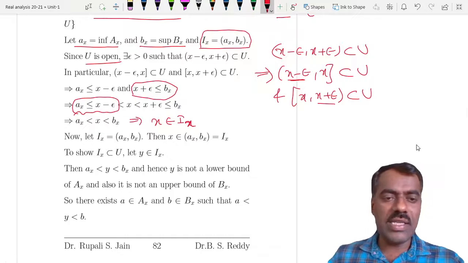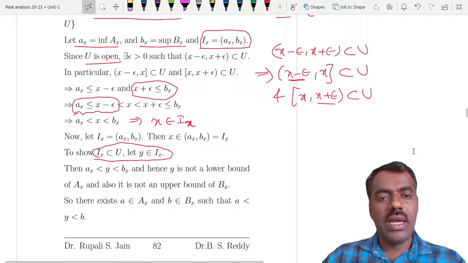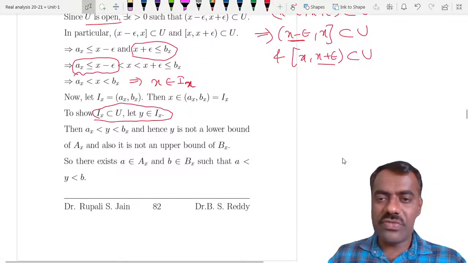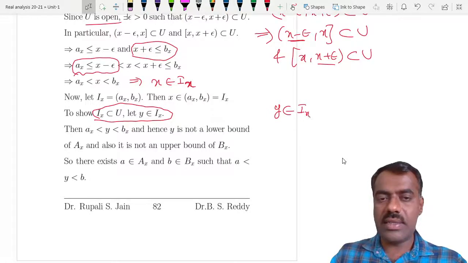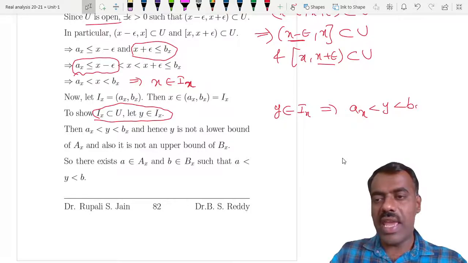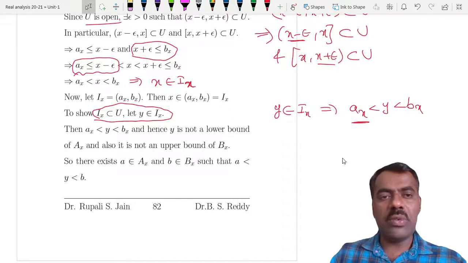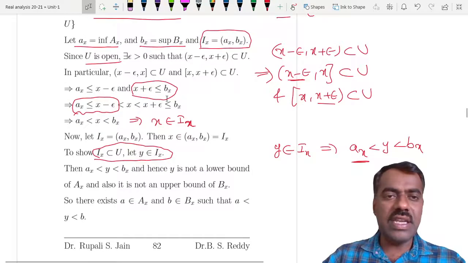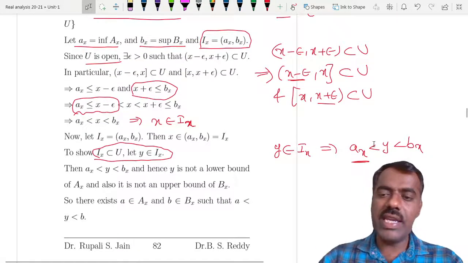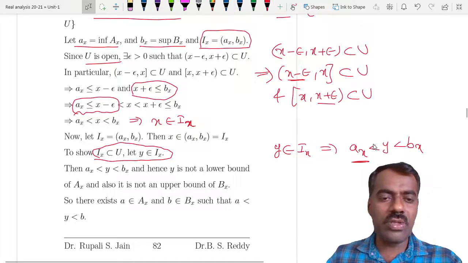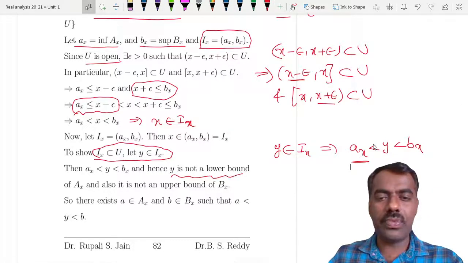That you can also easily check: if you take any element y in Ix, we can show that y is in U, right? How can we prove that? Because y is in Ix, obviously y is strictly between Ax and Bx. Now, what do we know about Ax? Ax is the infimum of this set, that means it is the greatest lower bound. So if you take anything bigger than that, it cannot be a lower bound. Therefore, y is not a lower bound, right?